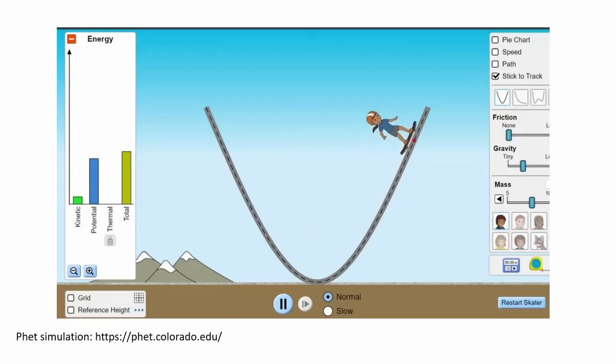When it moves to the opposite side, we see it slows down and eventually stops. As the speed slows down, the kinetic energy reduces and the potential energy is increasing. So the energies simply transform from one form to another, and at every point in the track, the total mechanical energy remains constant.